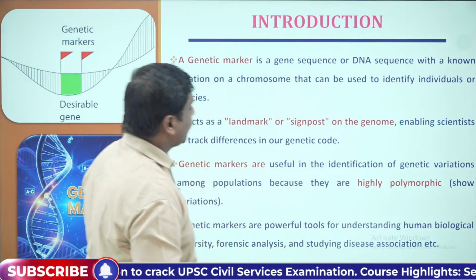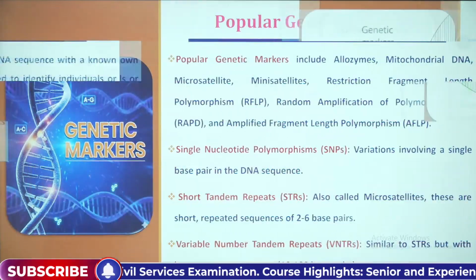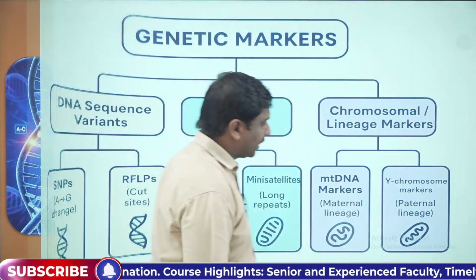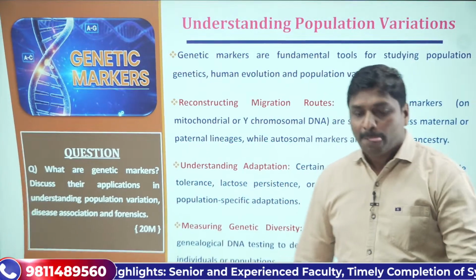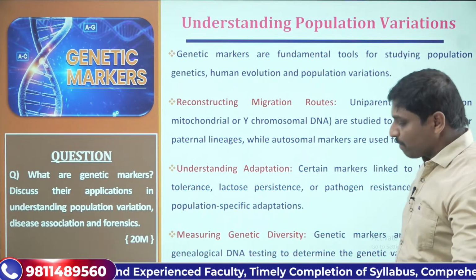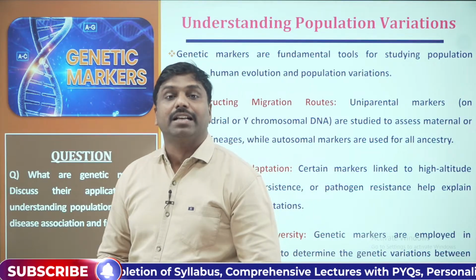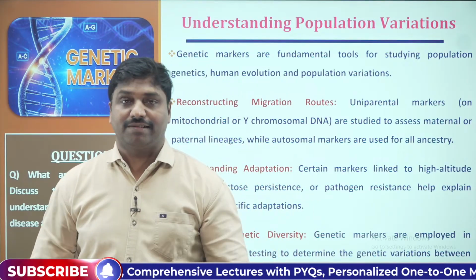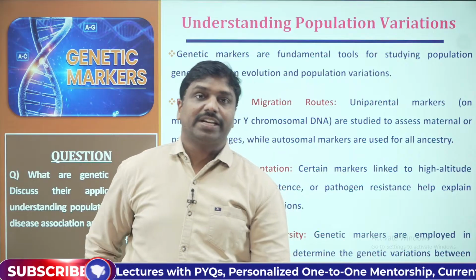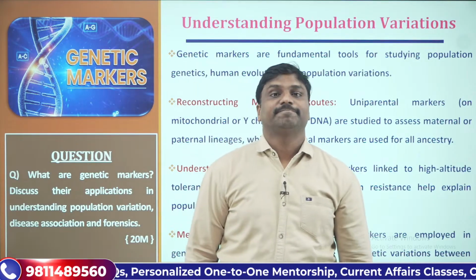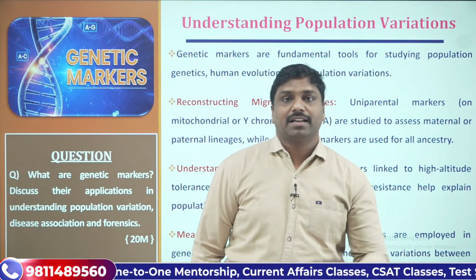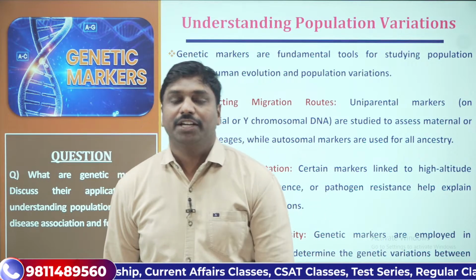Now let us proceed towards the applications of genetic markers. What are the applications? We have understood that genetic markers are helpful in understanding population variations, the variations existing among different human beings.